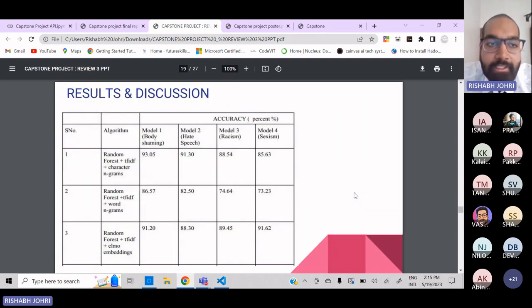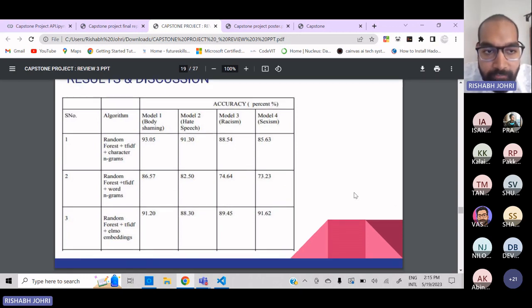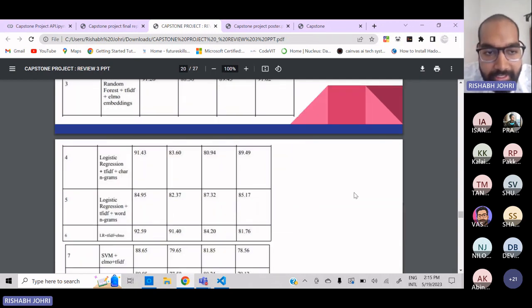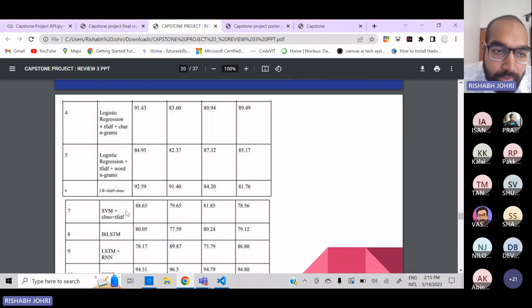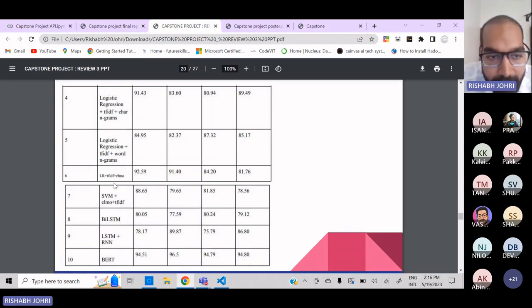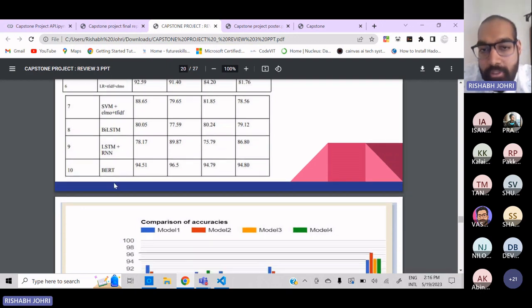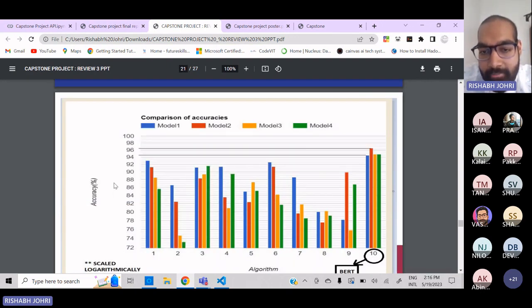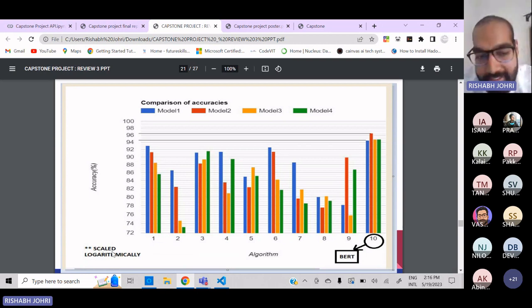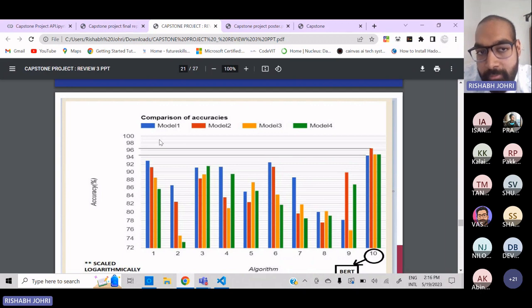Now this is the most interesting part of this research. I used all these algorithms like random forest, TF-IDF, and logistic regression. I also applied the n-grams technique, SVM, LSTM, RNN, and BERT. Based on that, I compared them by drawing a simple histogram, and this histogram is scaled logarithmically because the difference wasn't noticeable before scaling. All of the algorithms performed very well, but the best performance was shown by BERT.